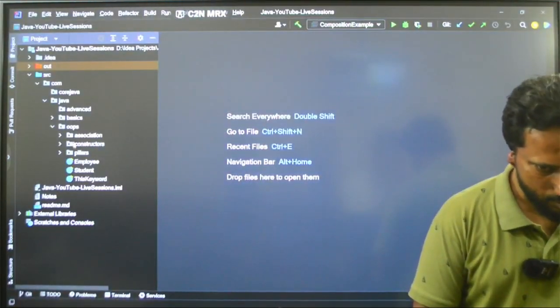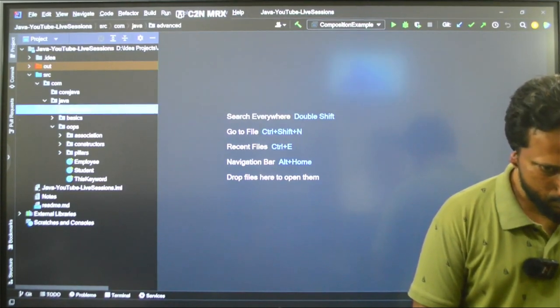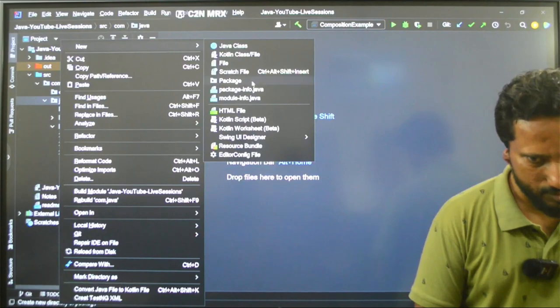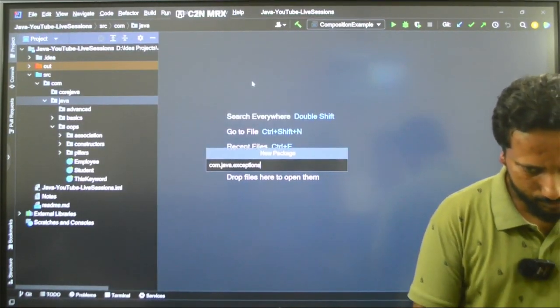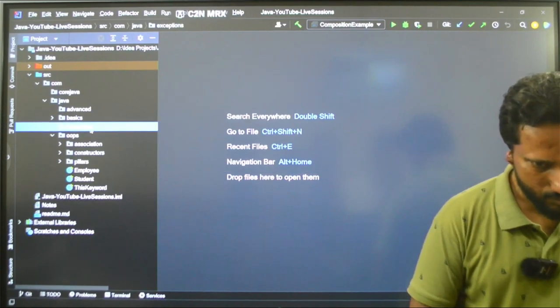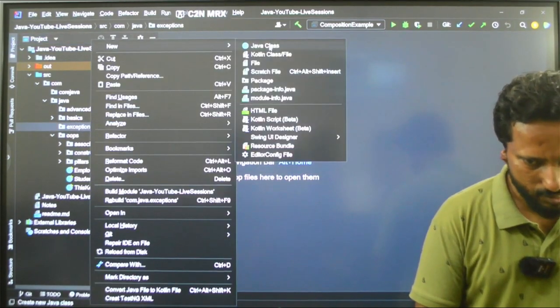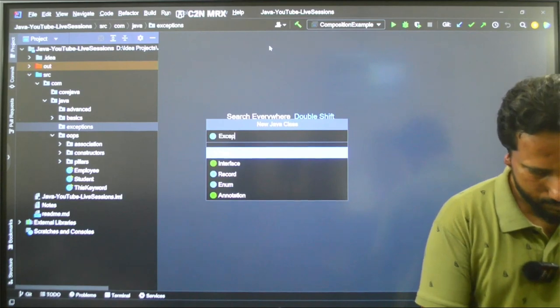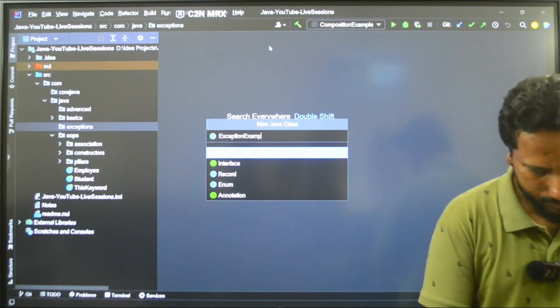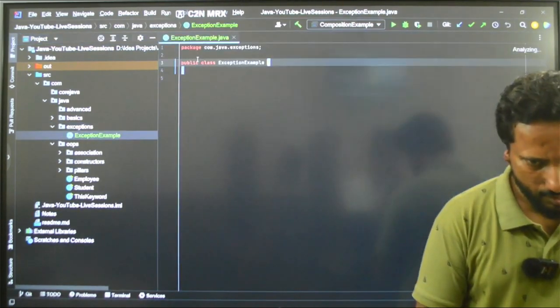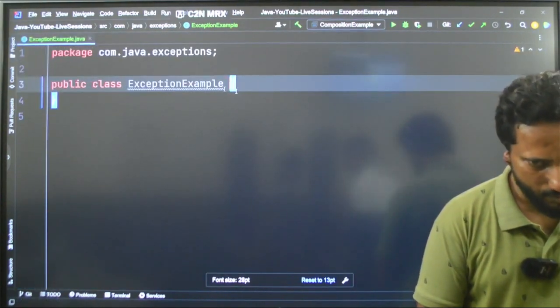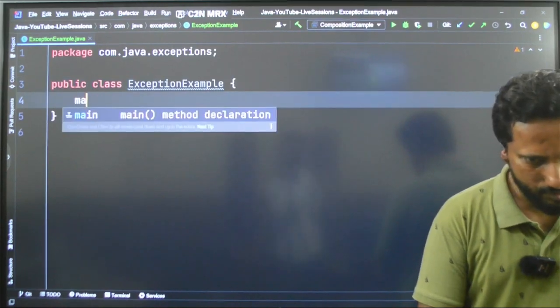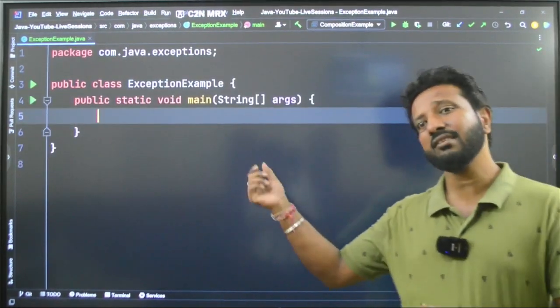Here in advanced, let me create a new package called exceptions. In this, let me take a new Java class called ExceptionExample. In the main function, I will replicate the same kind of example.